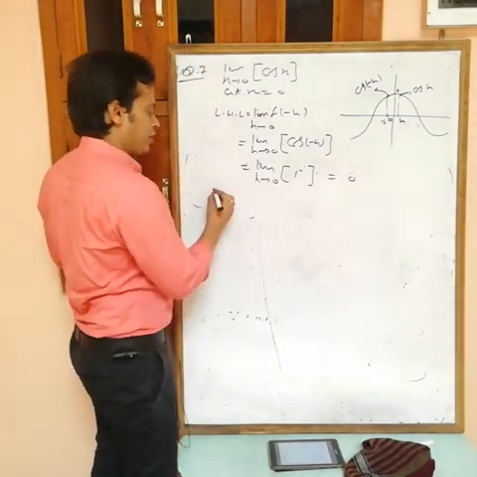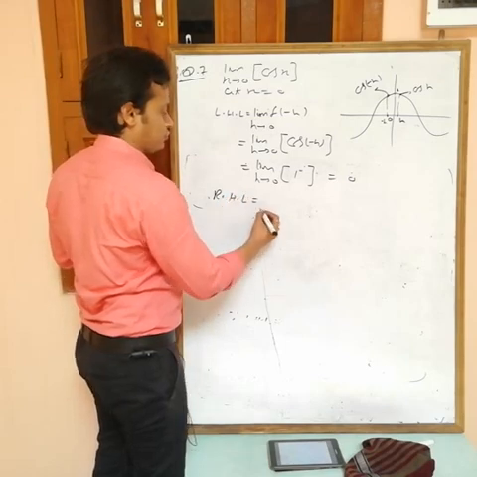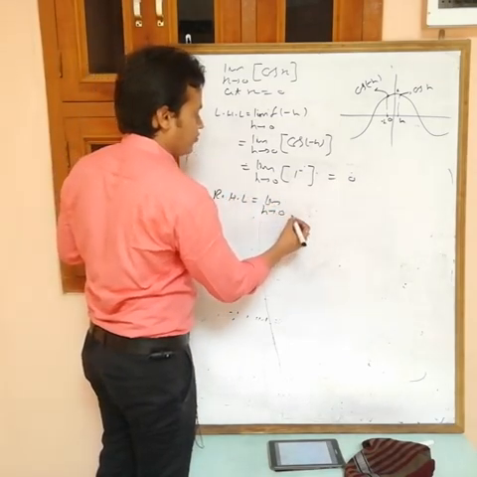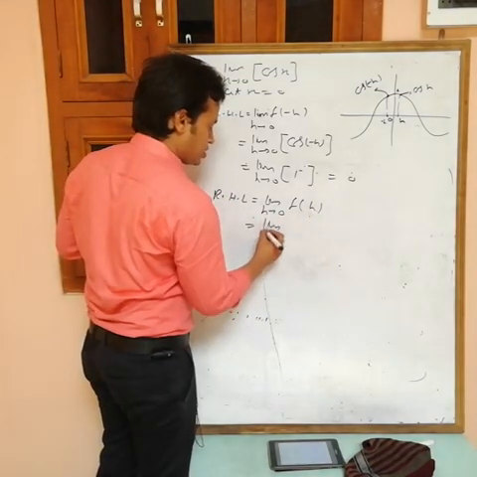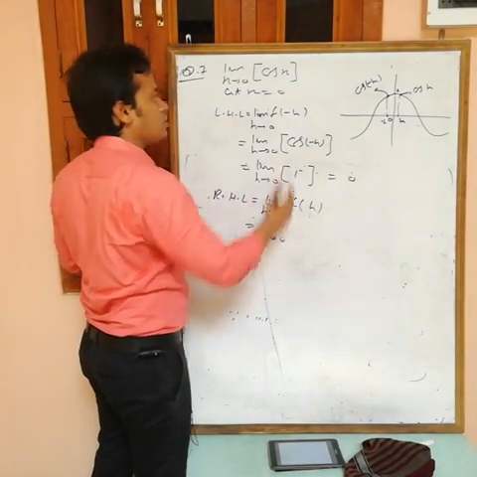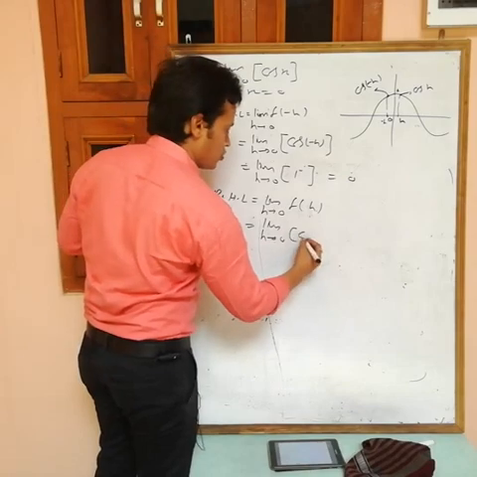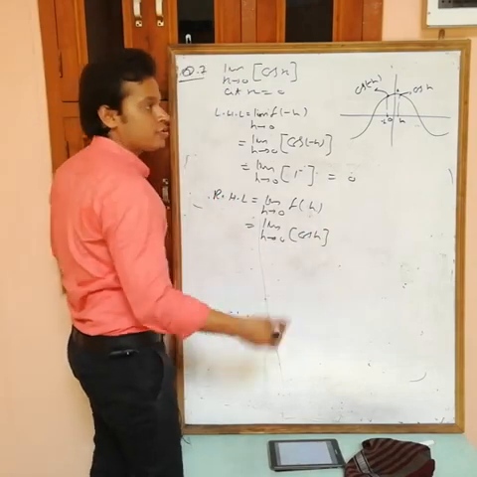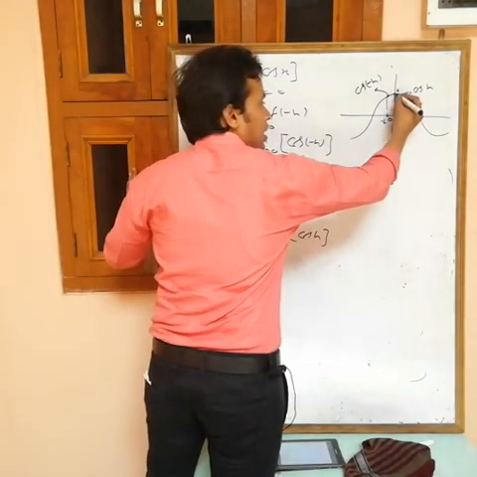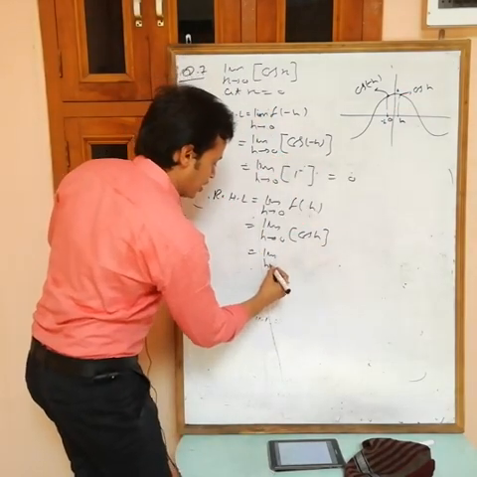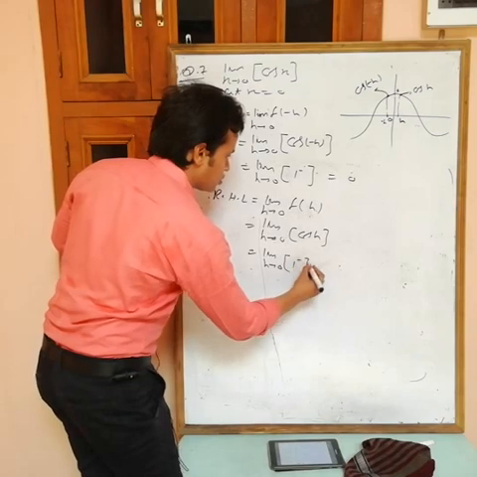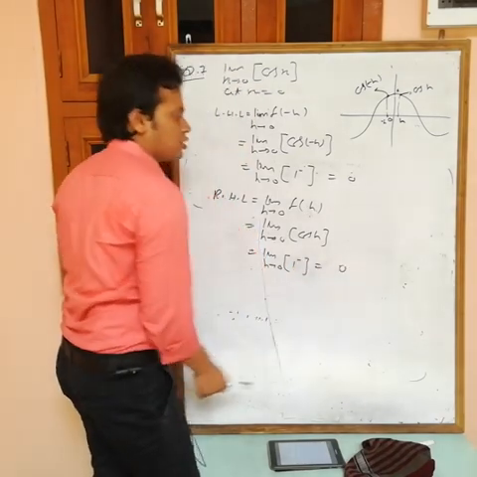Now find RHL. Limit h tending to 0, the value of the function at 0 plus h, f(h). Put x as h: cos h. Now this is the value of cos h. Again this is just less than 1. So limit h tending to 0, 1 minus. Again the greatest integer of 1 minus is 0.